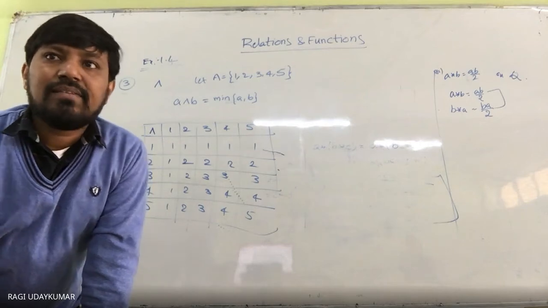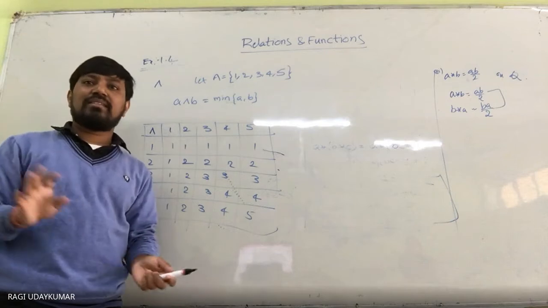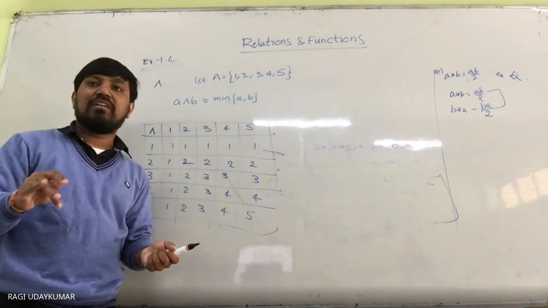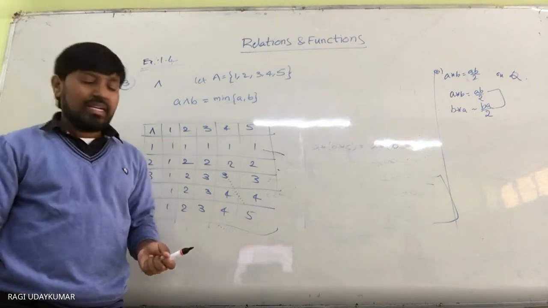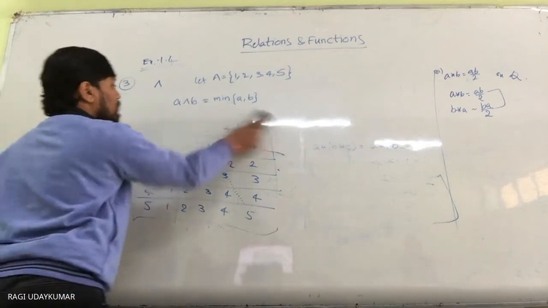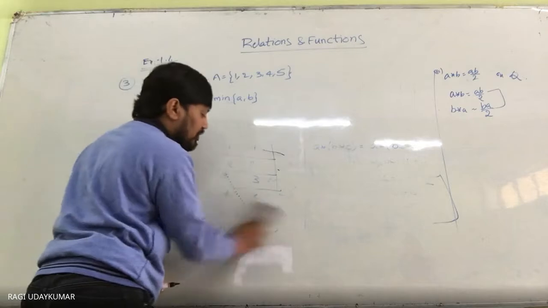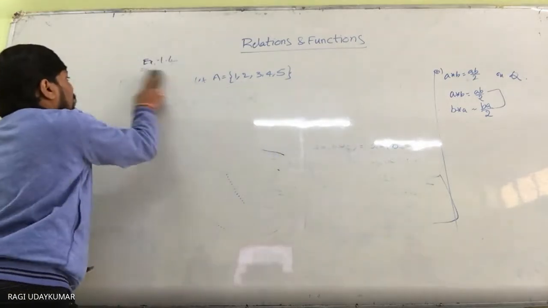Next, the remaining questions in the exercise are very simple. Let us see the fourth question. Consider the binary operation given by the following table. One table is given. I will draw the table here. In the question, compute 2 star 3 and 2 star 3, 4. I will explain it to you. Question number 4.